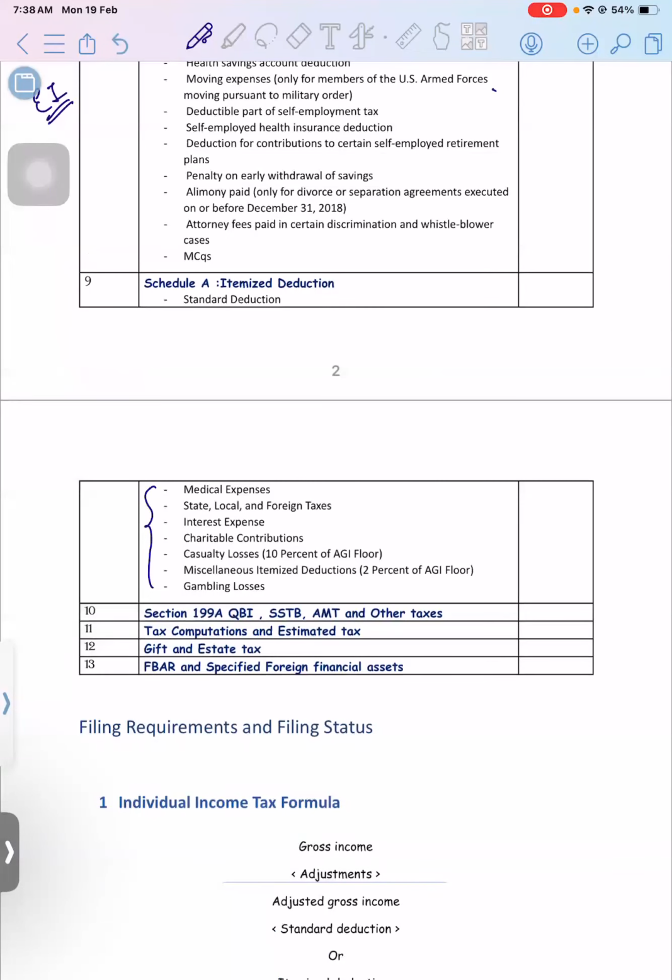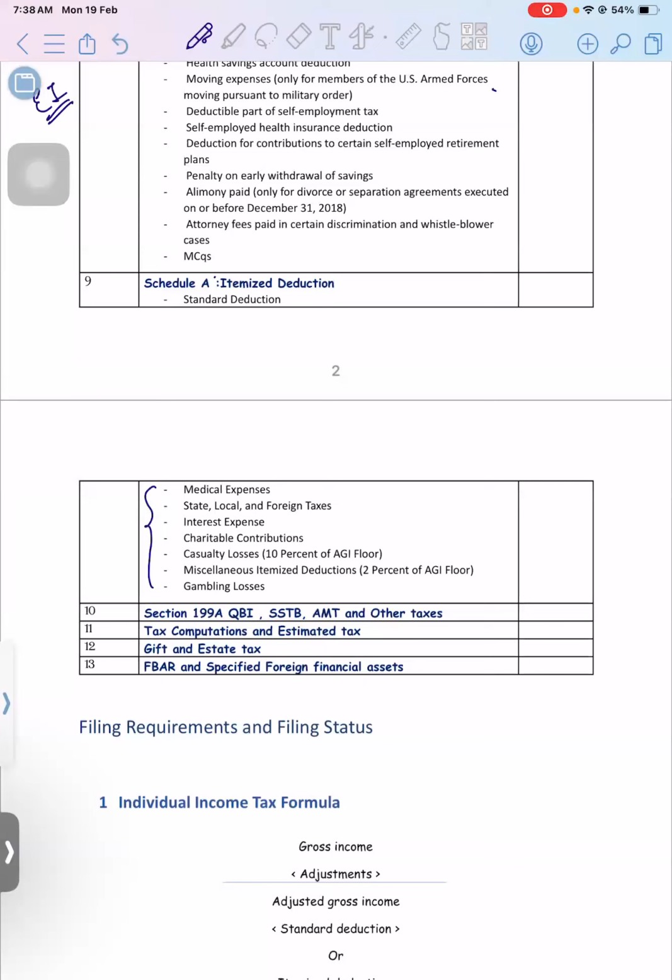No one will allow any deduction for your personal expense except for 5 kinds of itemized deduction, that is your Schedule A. Okay, let's say you have incurred some medical expense, you have paid some taxes to the government, that is state level tax. Okay, you have paid interest expense, like you are incurring interest expense for your residential home.